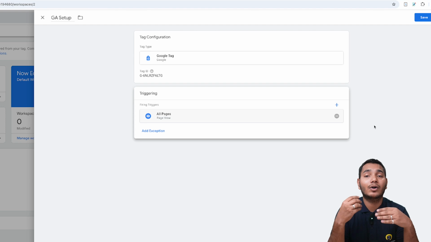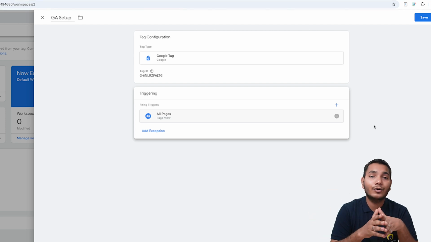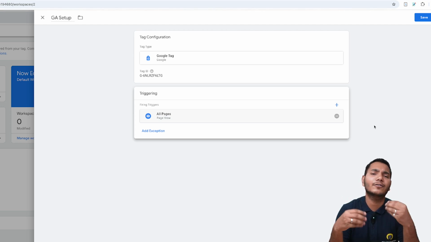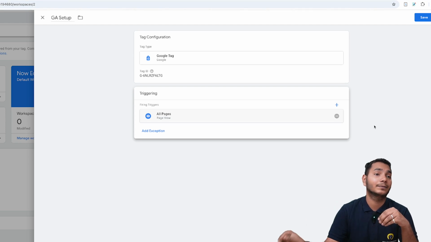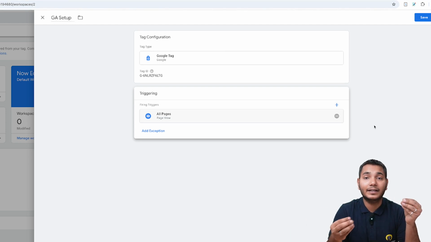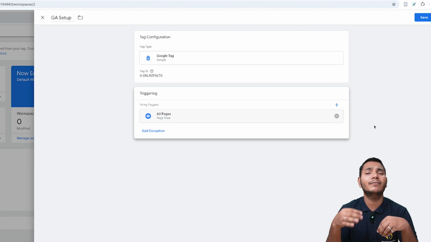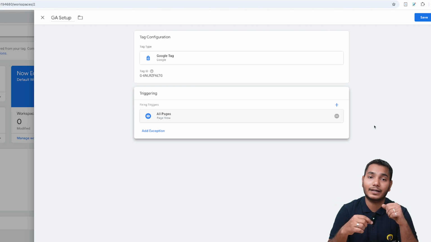Now if you have a fresh Google Tag Manager account, it will look like this, and you don't have to worry if you are using it for the first time, right? Here you have to click the new button. Now as we selected the triggering, what will happen? On every page of our website that is connected with this account, a tag will fire every time someone visits our website. It can be any page on your website, right?